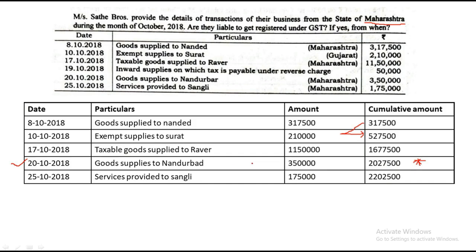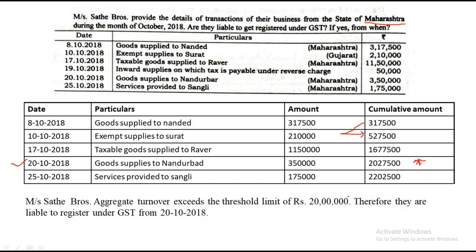So see our final statement: Sate Brothers' aggregate turnover exceeded the threshold limit of 20 lakhs. Therefore, they are liable to register under GST from 20th October 2018. The date where it has exceeded the threshold limit becomes the date on which he has to register under GST. This is all you have to do in order to solve a sum based on registration under GST. So this is one type of sum which usually comes.